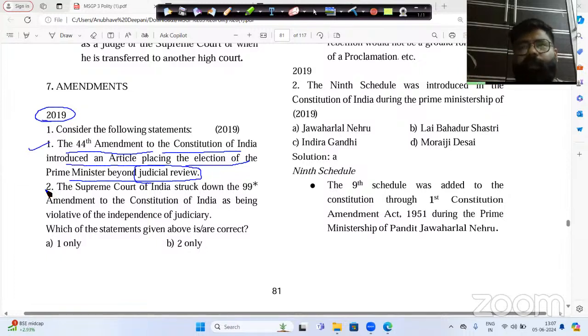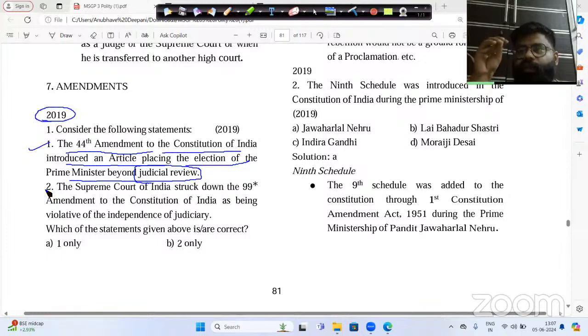What do you mean by judicial review? Whenever a decision is taken or implemented by the legislature or the executive, and the judiciary, the Supreme Court or a High Court of any state, thinks that the decision is violating the basic structure of the Indian constitution or the fundamental laws, that decision can be cancelled by the judiciary of India.